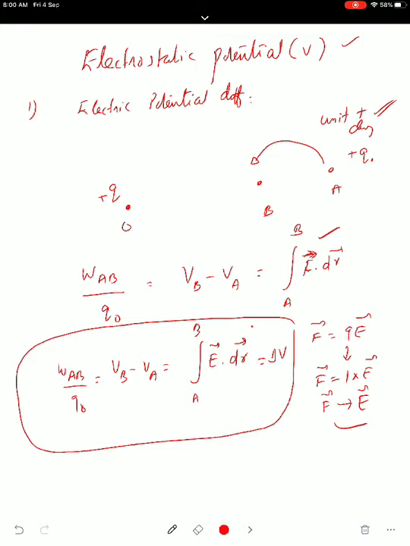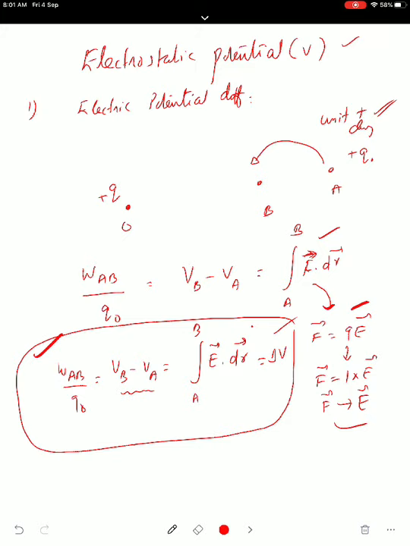Just like work done we calculate by the dot product F vector dot ds, here we are writing F vector dot dr. But what is F here? F is QE and charge is 1 coulomb, so the force is written as E vector. So the final equation is: work done in moving a unit charge is defined as the potential difference between 2 points, and it is measured as the line integral of E vector dot dr vector from A to B, which is the potential difference. So this is the most important point.